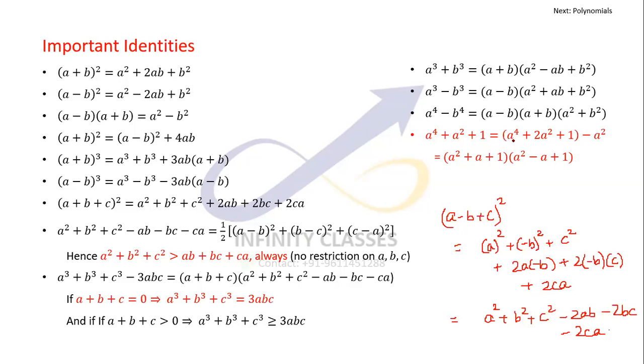So I can write this as a power 4 plus 2a square plus 1 minus a square. This can be written as a square plus 1 whole square minus a square, which is of the a square minus b square kind of formula. So it will come out to be a square plus a plus 1 into a square minus a plus 1. And I have split it here.